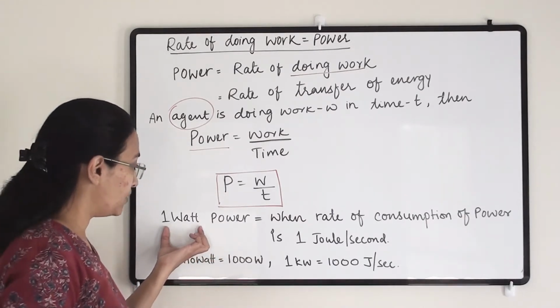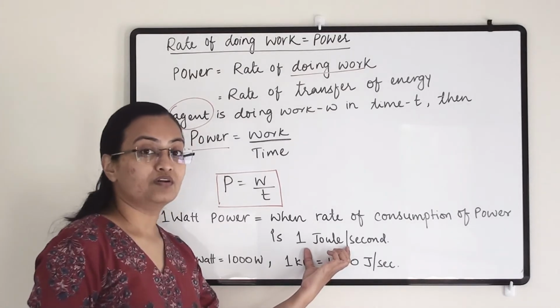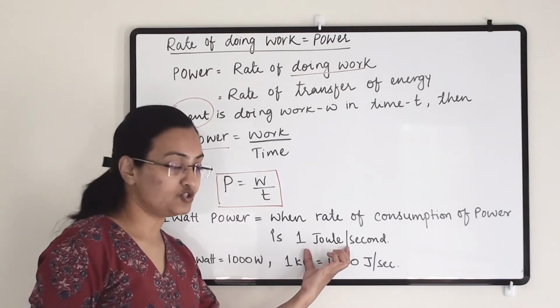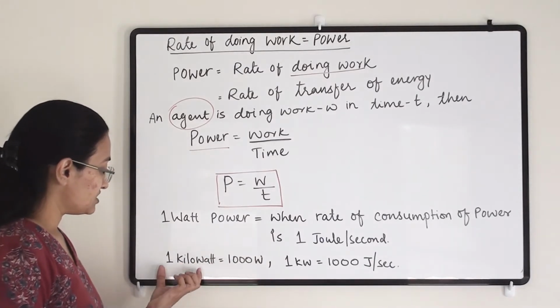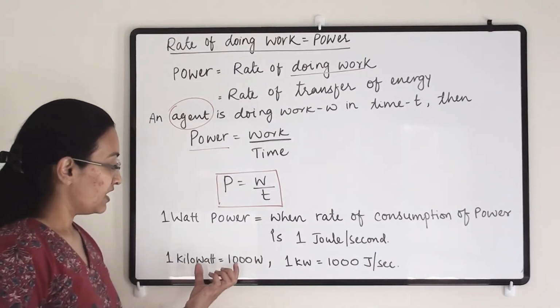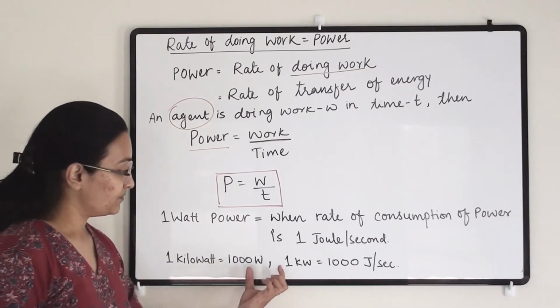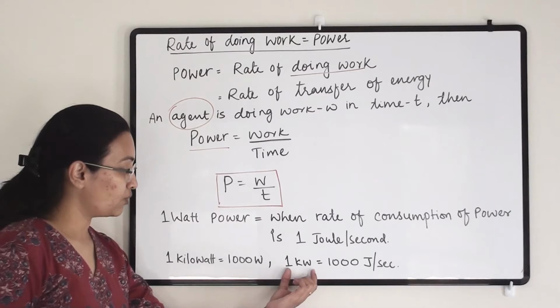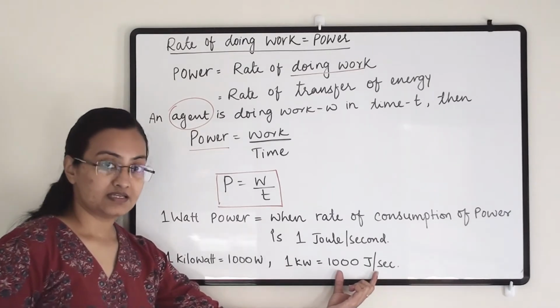So 1 watt equals 1 joule per second. Other expressions of watt include 1 kilowatt, and 1 kilowatt equals 1000 watt. Another conversion for 1 kilowatt is 1 kilowatt equals 1000 joule per second.